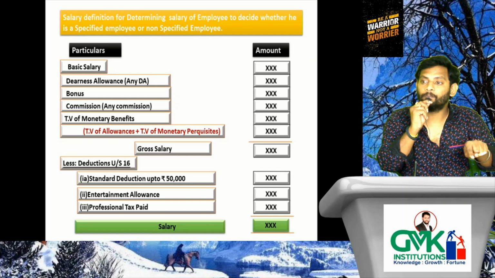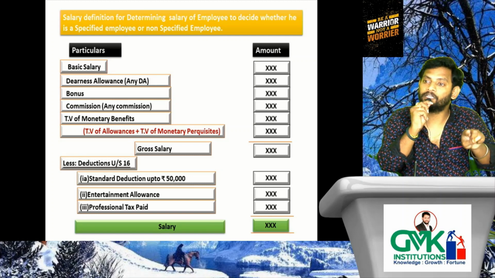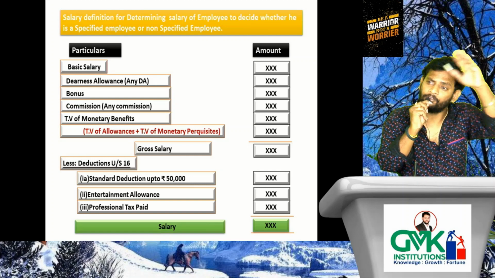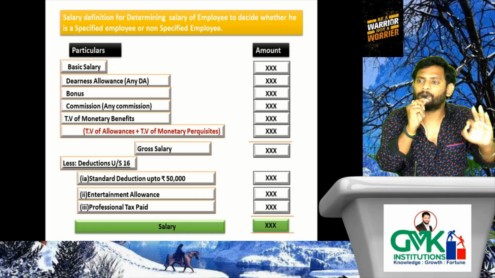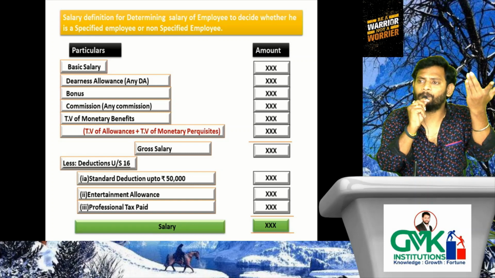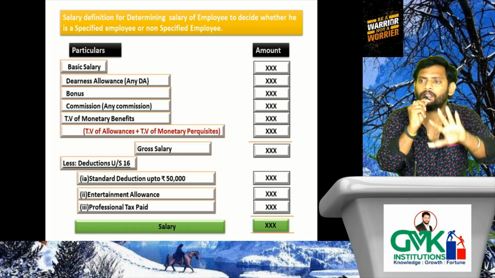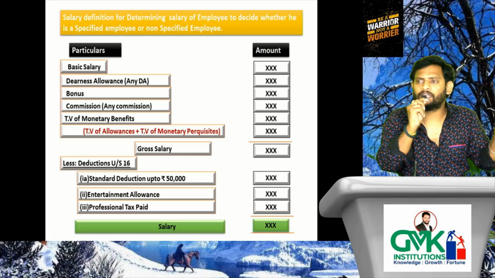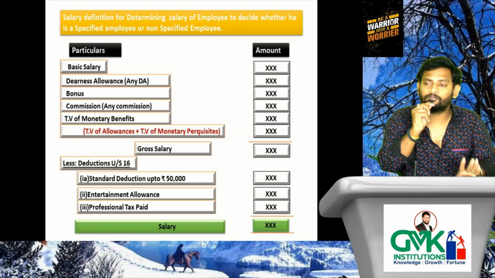But we are including monetary perquisite, because monetary perquisite is taxable in the hands of all employees. That means for the purpose of charging monetary perquisite, there is no need to verify whether that employee is specified or non-specified, because it is taxable in the hands of all employees. That's why we considered it in the salary definition.